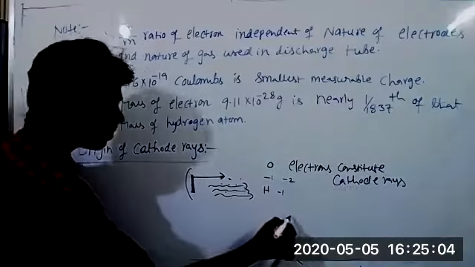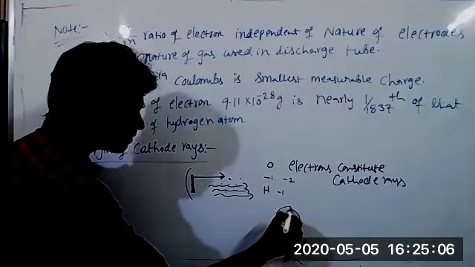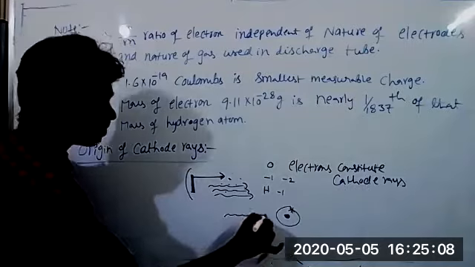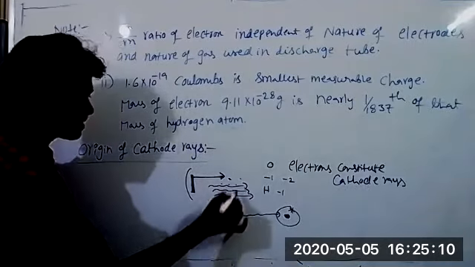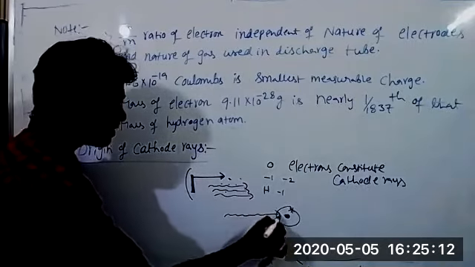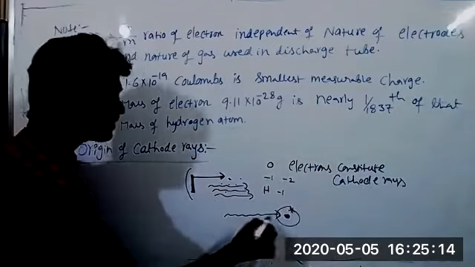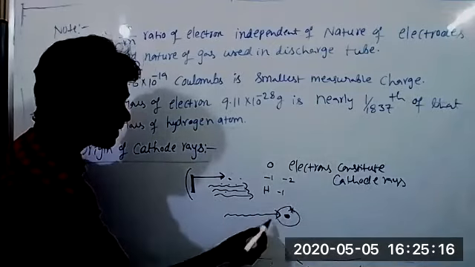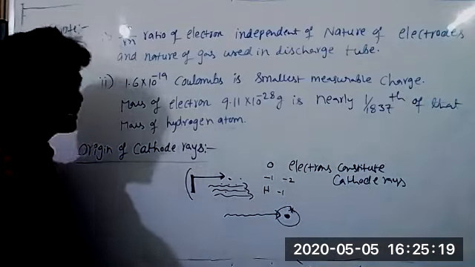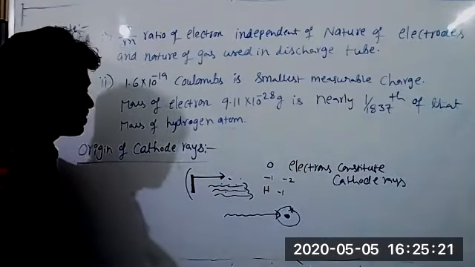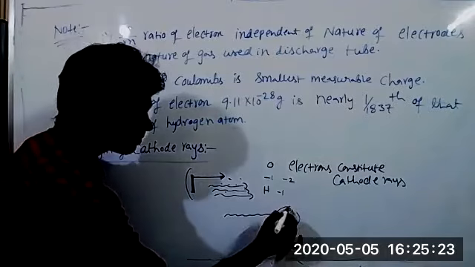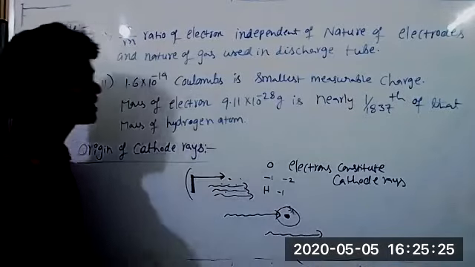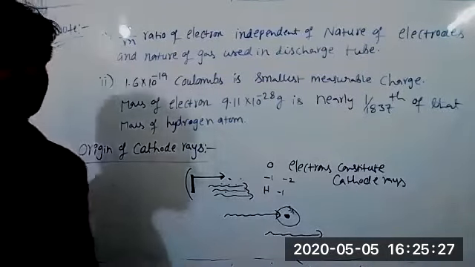These cathode rays bombard the atom. We are taking a gaseous substance. When cathode rays collide with a gas molecule or gaseous atom, those atoms lose electrons. Maybe 1 or more than 1 electron it loses. Those electrons also constitute cathode rays. Got it?